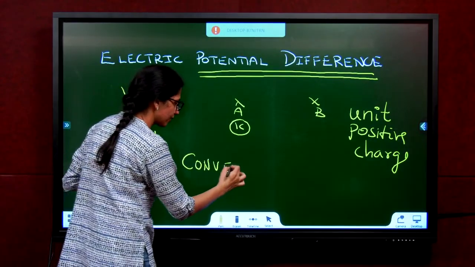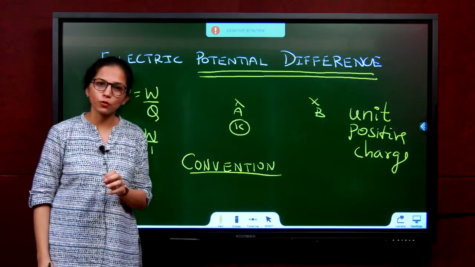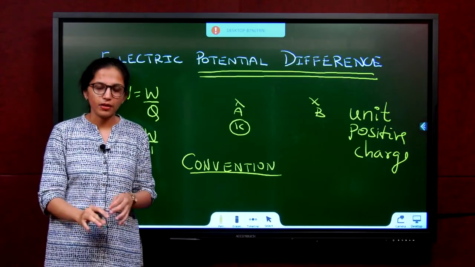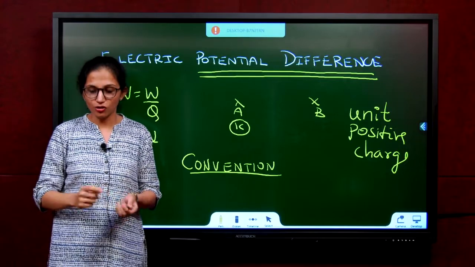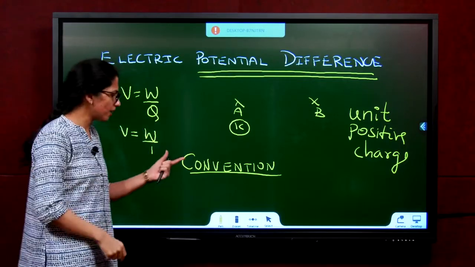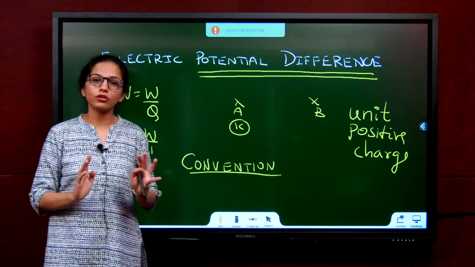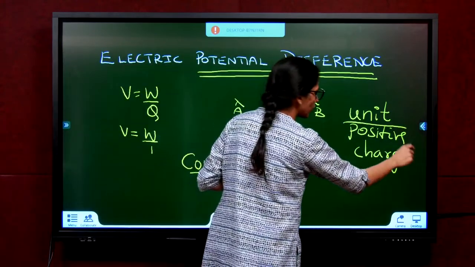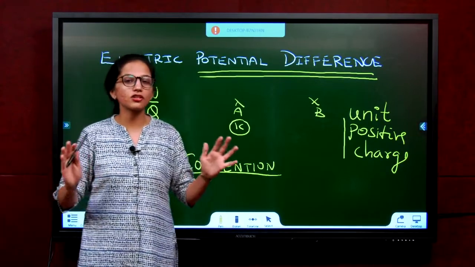Convention means in olden days they assumed this is true. They started making laws and coming. Now they realized, oh, it's not because of positive, it's because of electron. So they can't go back and transfer everything. So what they did, they added one word, by convention. So from now on, whenever I talk about current, we will be referring to positive charges only. For your level of 10th grade, you will refer to positive charges only.